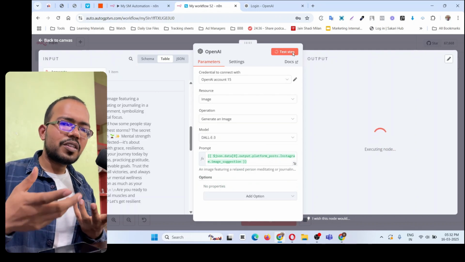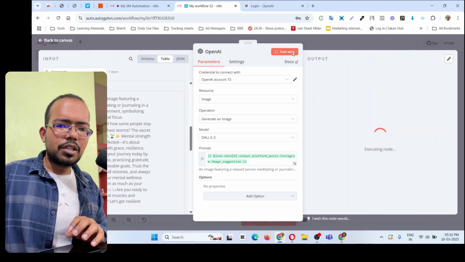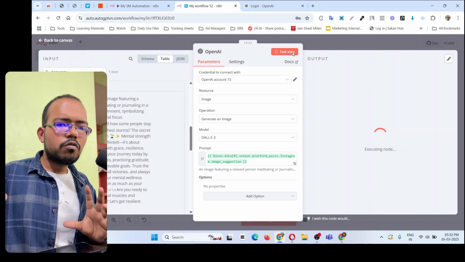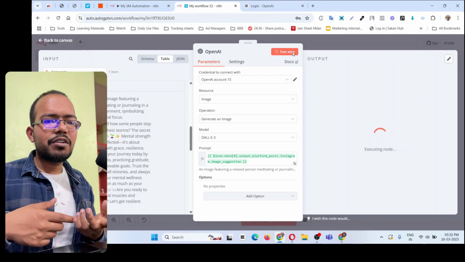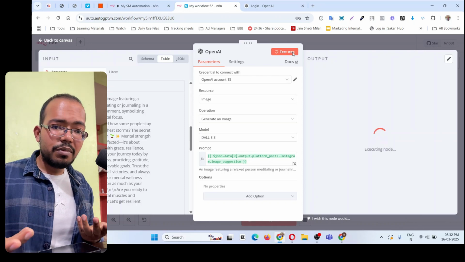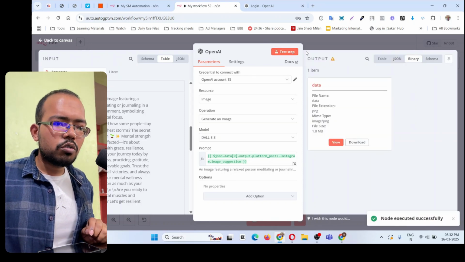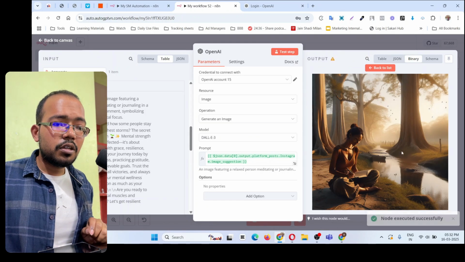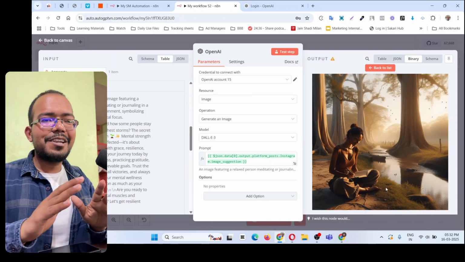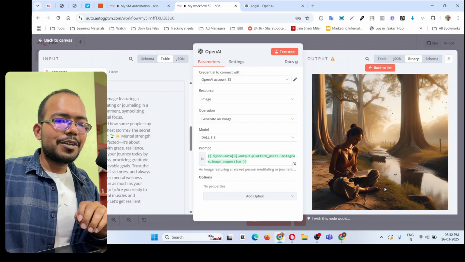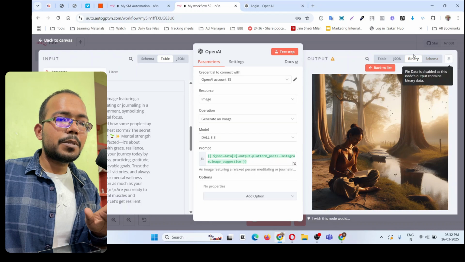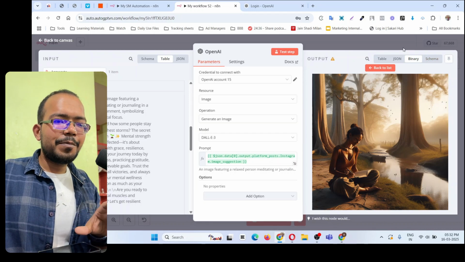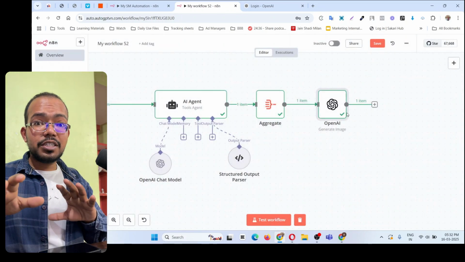Okay. And then we can use this AI generated image as well to upload on the social media. If you wanted to know how you can use your own image, I will make another video on that as well. So you don't have to use the AI image, but you can use your own image. So image is generated now. Let's see. You see, this is the image and actually looking very beautiful. Okay. So I like this image. It's so beautiful. Looking like a painting. I like it. Now we have the images there.